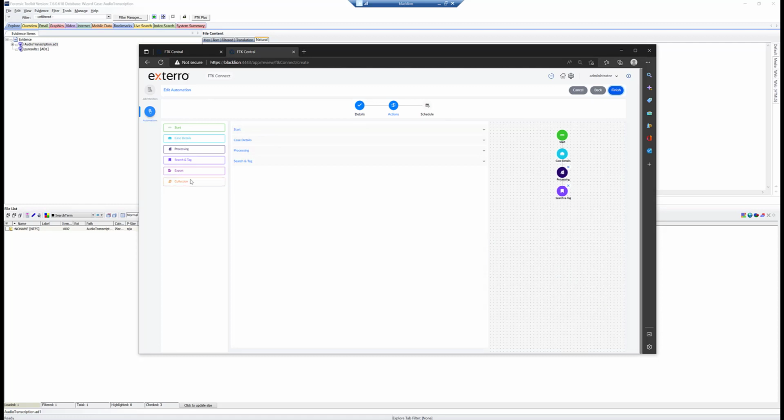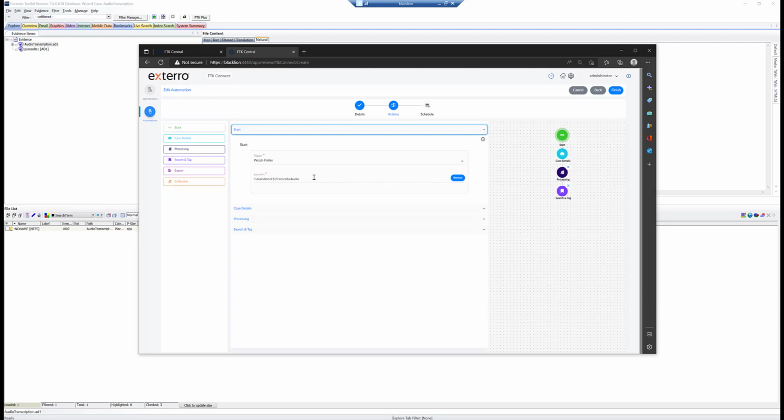And then over here on the left, I have all these options. So first, what's going to kick off the start of the automation? In this case, we're going to use a watch folder, which means anything that I dump into this watch folder here is going to kick off the following process. So it's really cool. You can dump in forensic images. In this case, we're going to put in raw files. Whatever you put in there, it's going to automate.